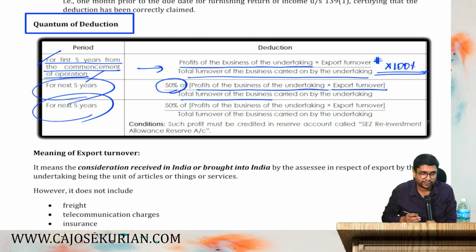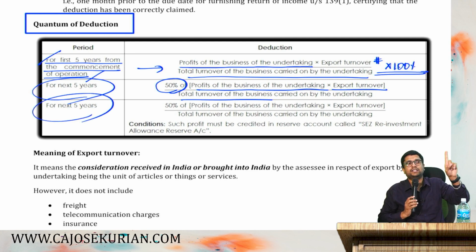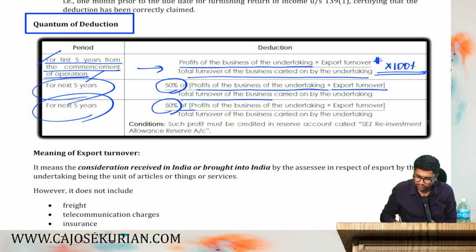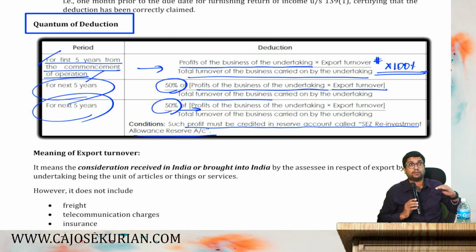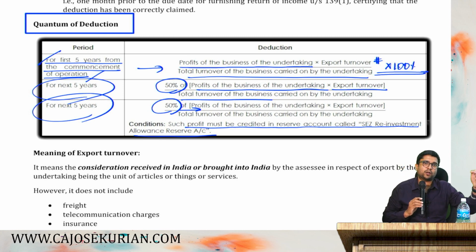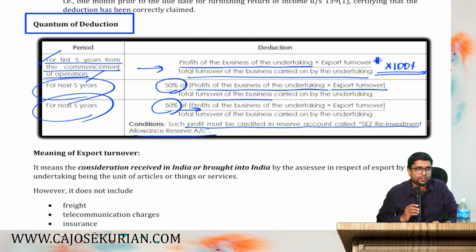Then for the next 5 years means 11, 12, 13, 14, 15. Either 50% of the fraction, provided such profit must be credited in reserve account called cess reinvestment allowance reserve account. That much amount, whichever is lower. That simply means either the amount deposited in cess reinvestment reserve account or 50% of the profits, whichever is lower, shall be your exemption for the last 5 years. I hope it is clear.